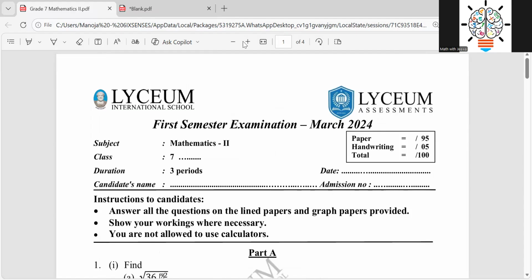And the other thing I want to remind you: when you are going through the paper discussion videos, first try the paper by yourself, then get a pink pen and the answer script, and go through the video. Then you can mark it. Otherwise, if you just want the answers, you can have the marking scheme with you. There is no point in watching the video.